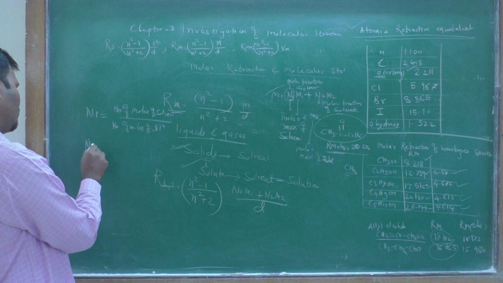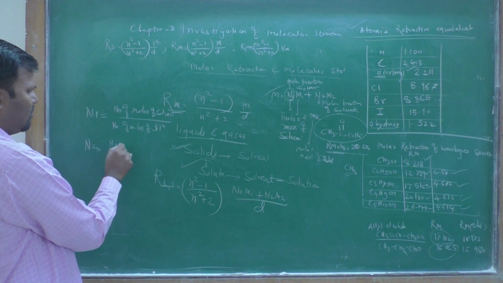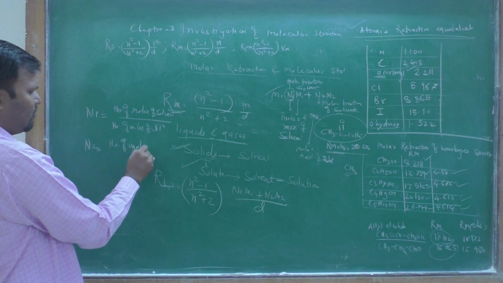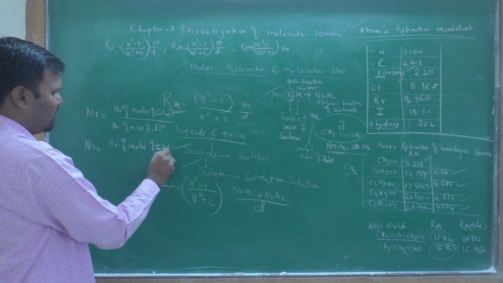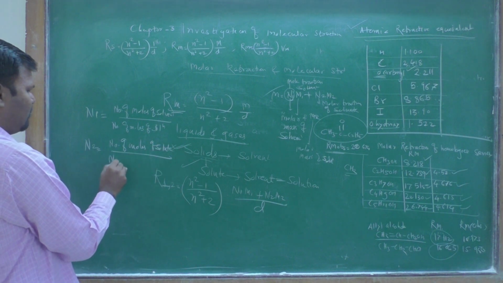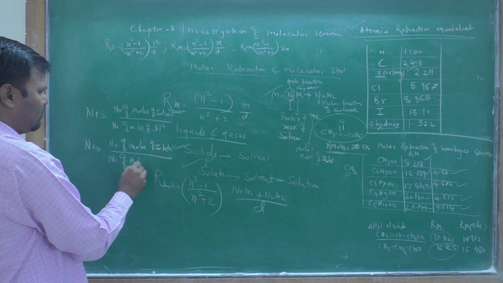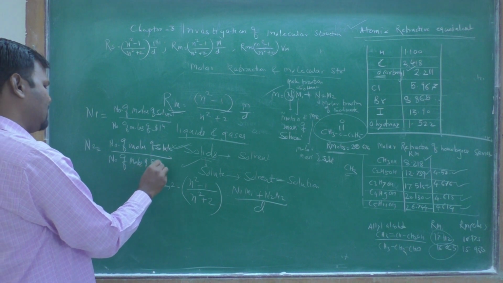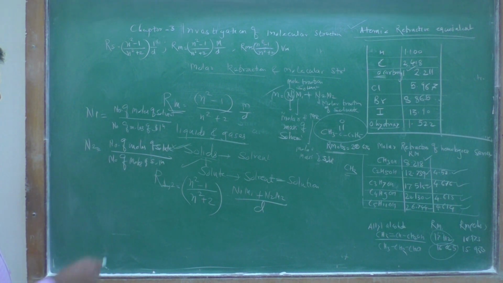For the solute, the number of moles of solute upon the total number of moles of solution. By that way we can find out n1 and n2.